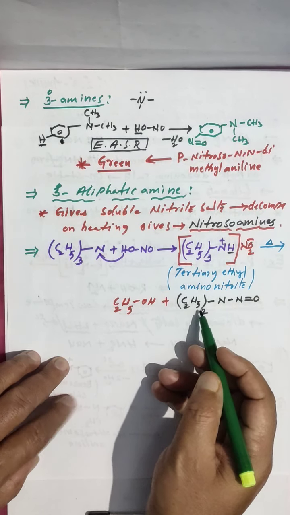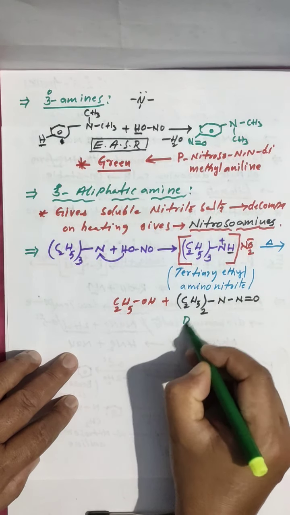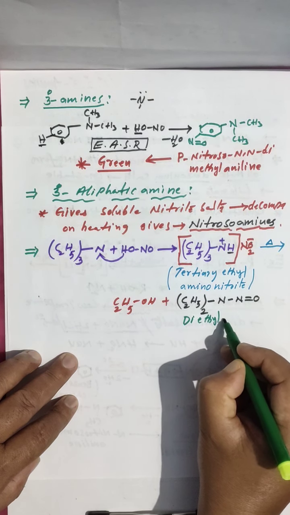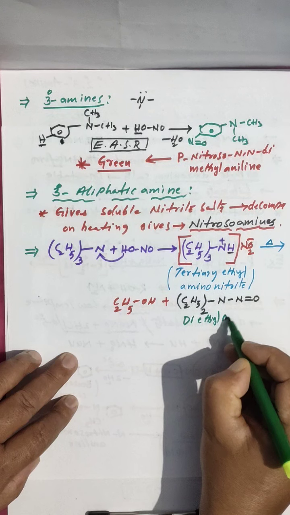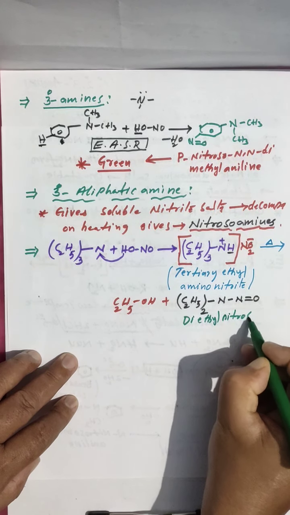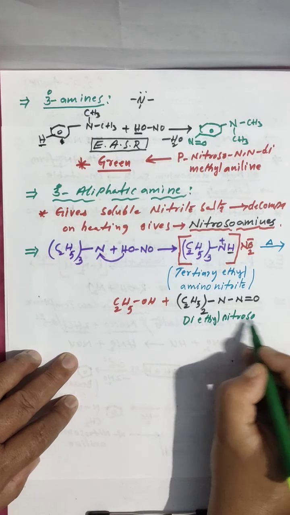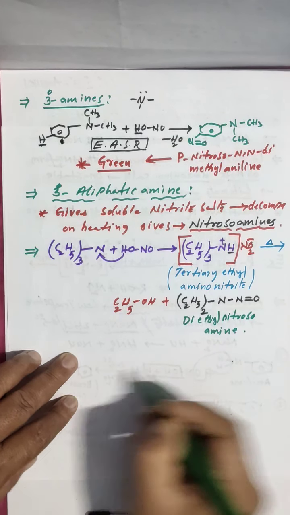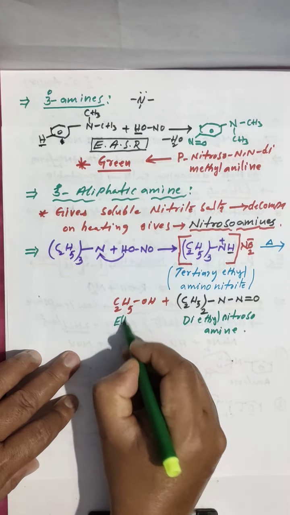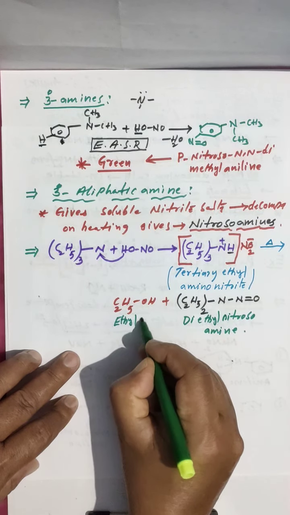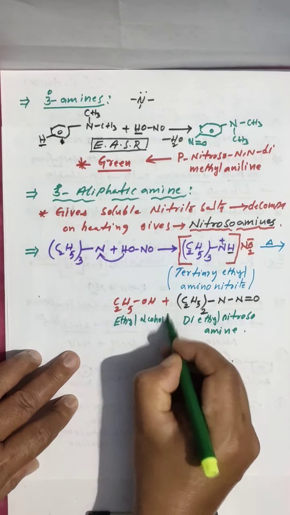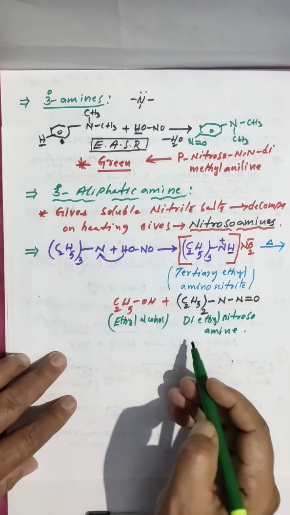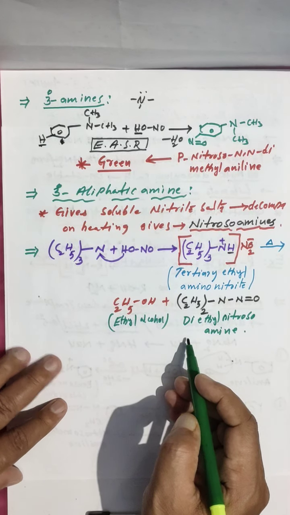Diethyl nitrosamine. And this, you know very well, is ethyl alcohol. See, in aromatic you are not getting alcohol, but in aliphatic you are getting alcohols.